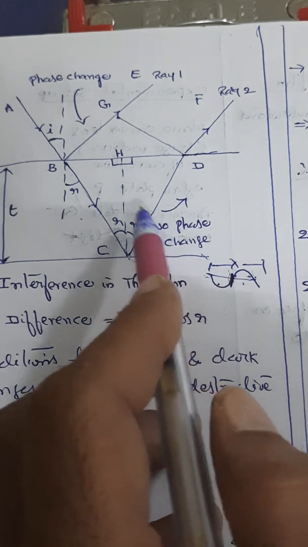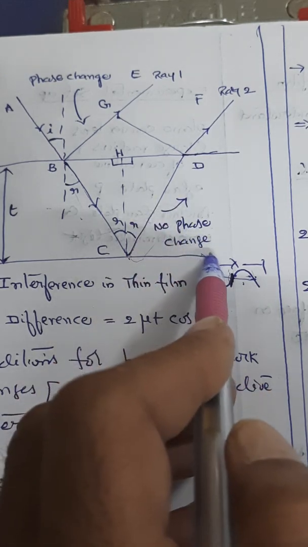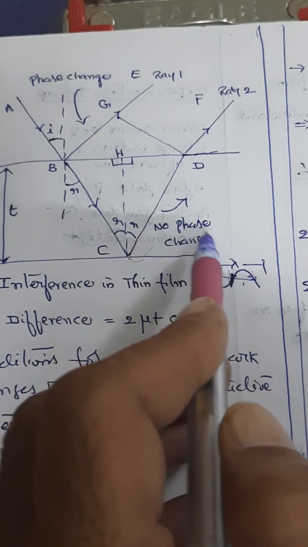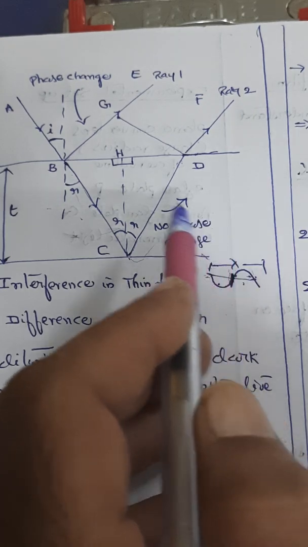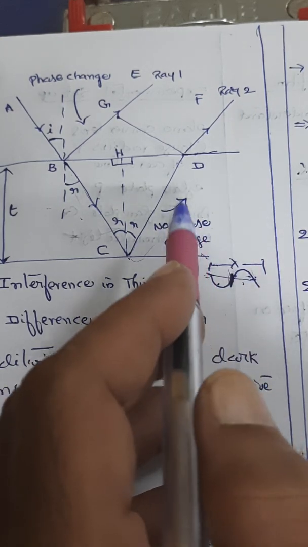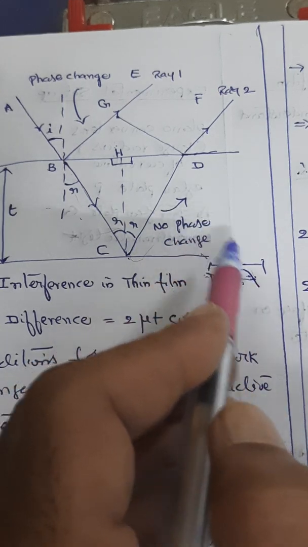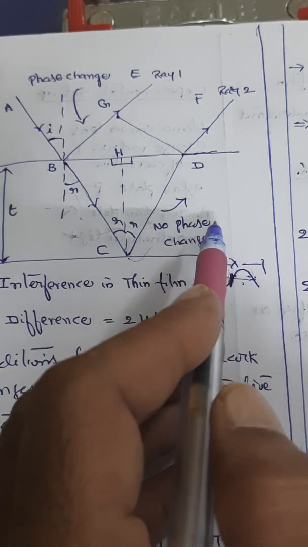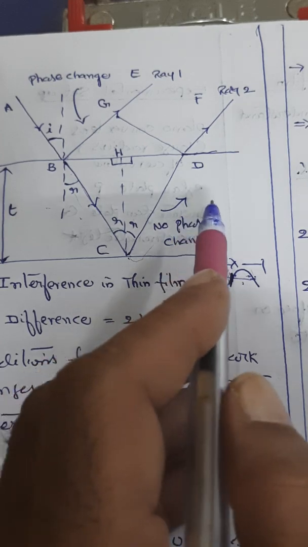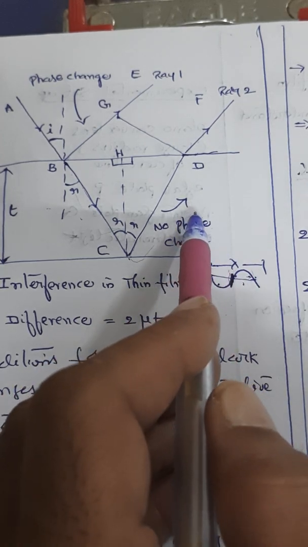So, therefore, when the path difference is equal to integral multiple of lambda, that is lambda, 2 lambda, 3 lambda, 4 lambda. These 1, 2, 3, 4 are nothing but numbers. With the integers, you are multiplying. Therefore, we use the word integral multiple of lambda only.